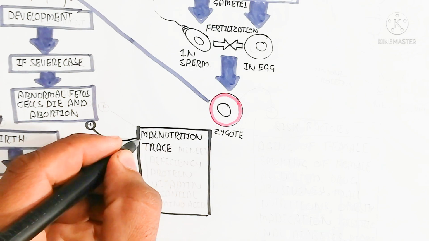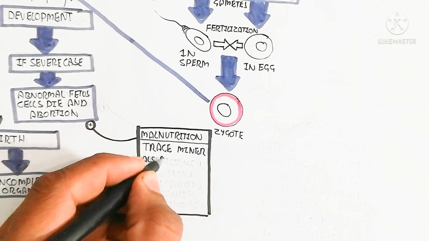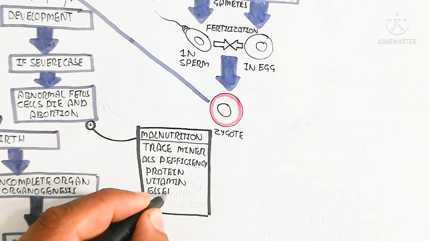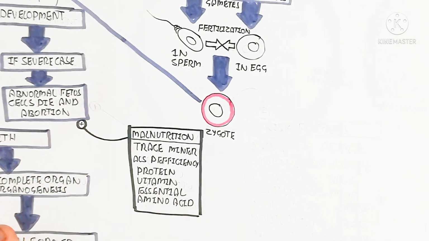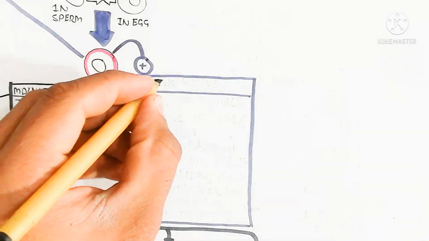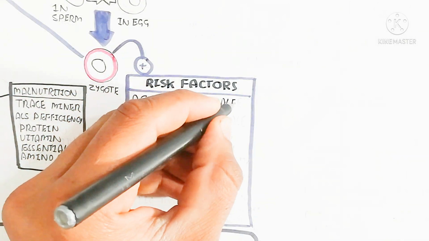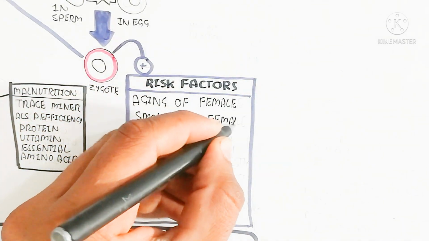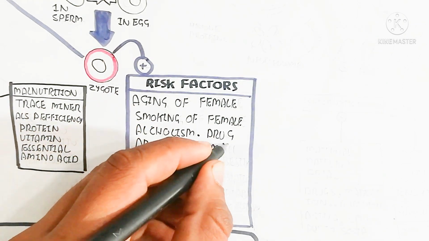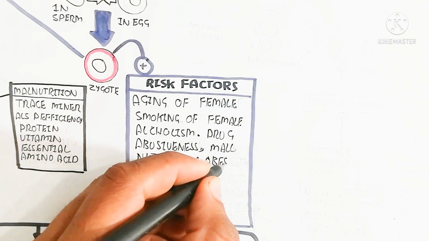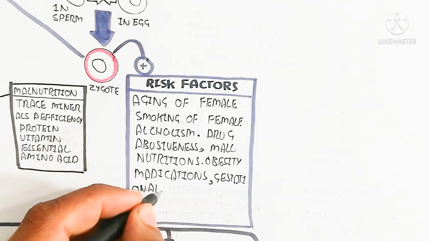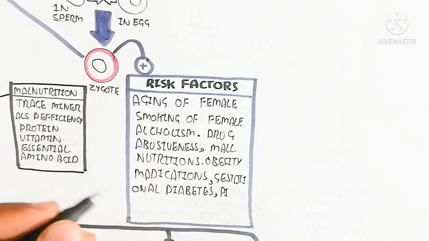Now the risk factors we will discuss: the aging of the female, smoking of the female, alcoholism, drug abuse, and malnutrition. On the other hand, obesity and medication, gestational diabetes, a diabetic mother, and family history and health issues in the female. So these were the risk factors which lead to abnormal growth of the zygote into the embryo and fetus, so that organogenesis will not